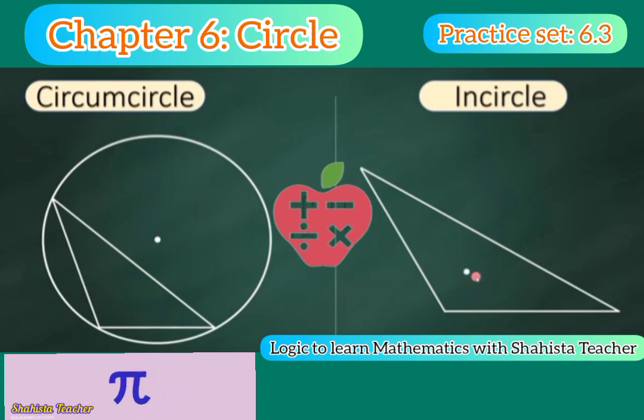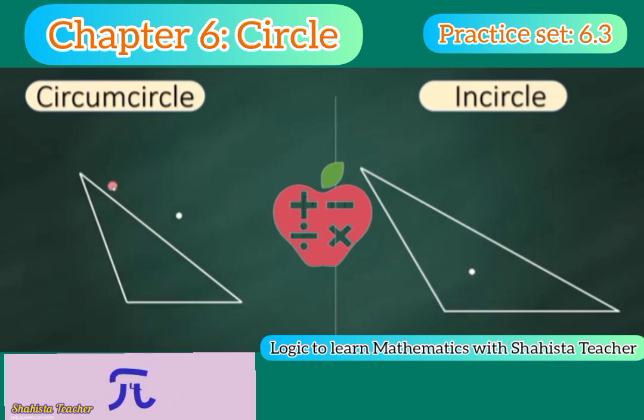Now in the incircle, inside this triangle you can see the circle touching all the sides. So the three sides are touched by the circle. The center of the incircle is known as the incenter. Is that clear, my dear students? Here the circumcenter, and here the incenter. So for the circumcircle, the circumcenter, and for the incircle, the incenter. Is that clear, my dear students?